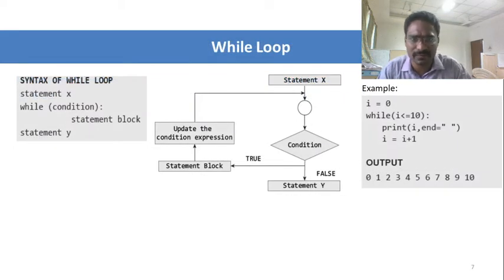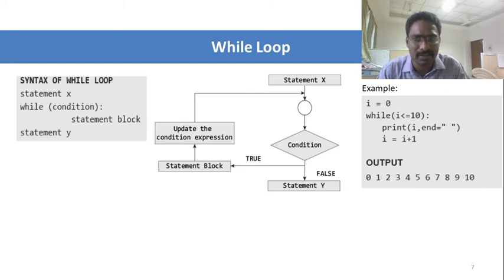So the next is the while loop. This is also a decision control loop. For the while loop to execute, we initially need a counter variable. The counter variable should be declared before the loop. That is the statement we are specifying here.